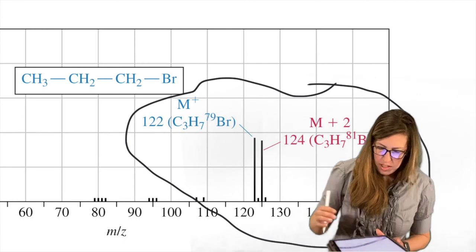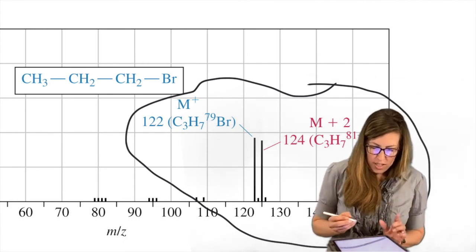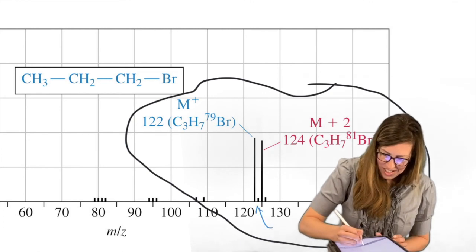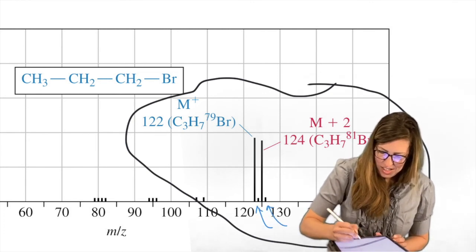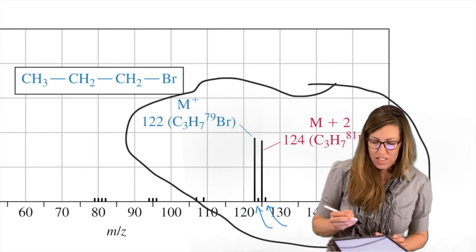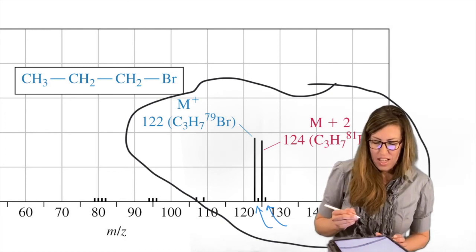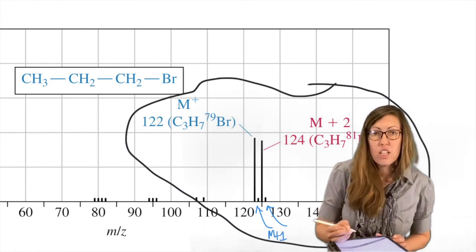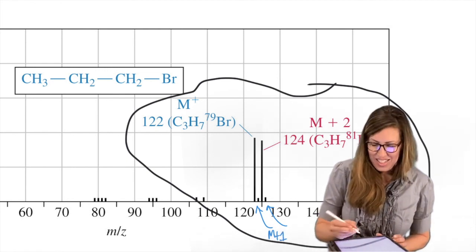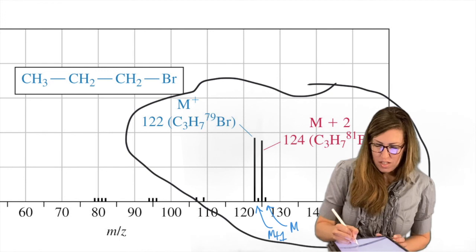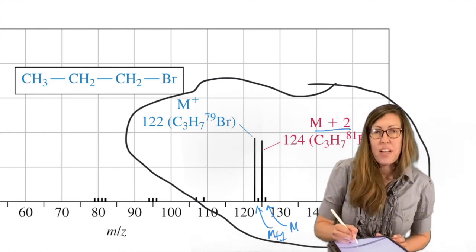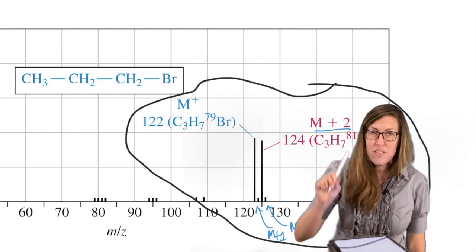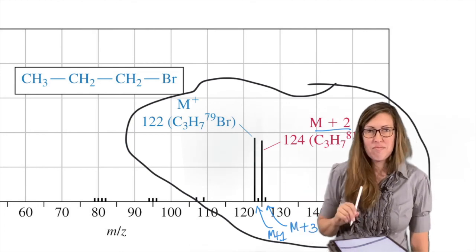You've got to look at your M plus region. Now notice there are even little peaks right there, and that's not to be ignored. That's actually an M plus 1. Hello, carbon 13, right? And this is M plus 2. This is one after M plus 2. That's M plus 3. That's the carbon 13 version of the M plus 2 peak.